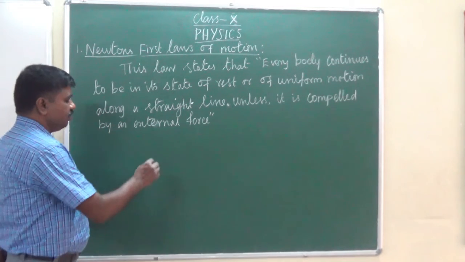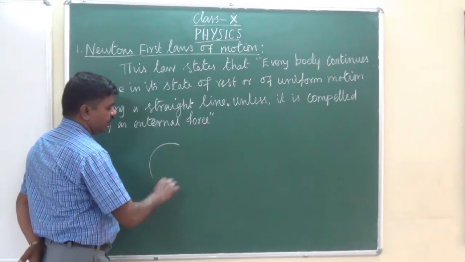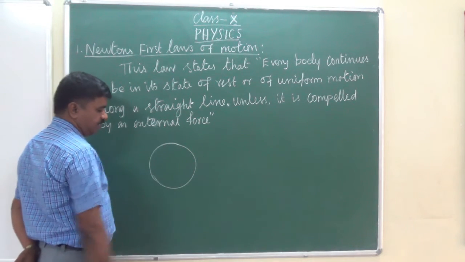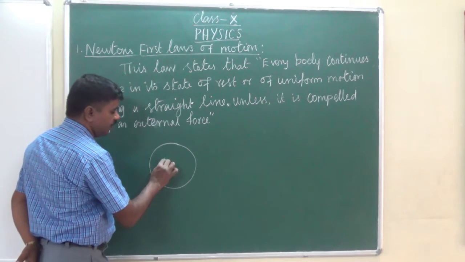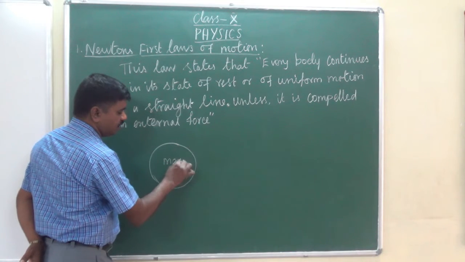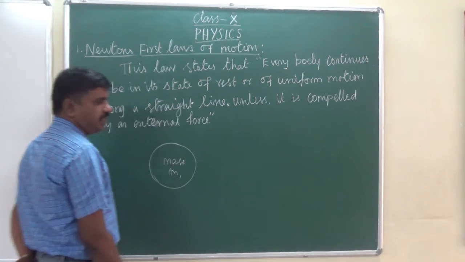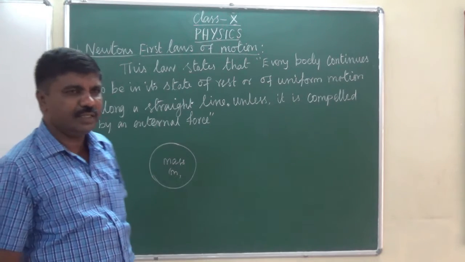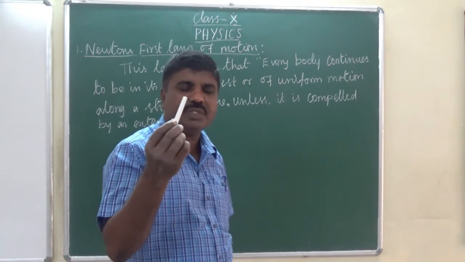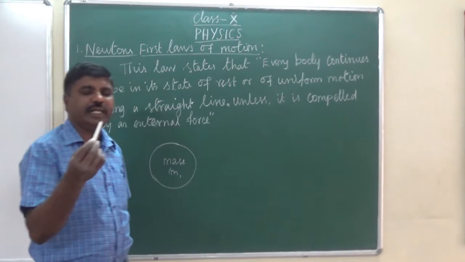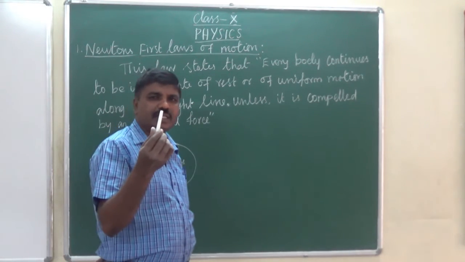Whatever the object may be, every object always has a mass m. It may be a small object or a bigger one, even a small piece of chocolate, it has some amount of mass. Even tiny particles have a mass.